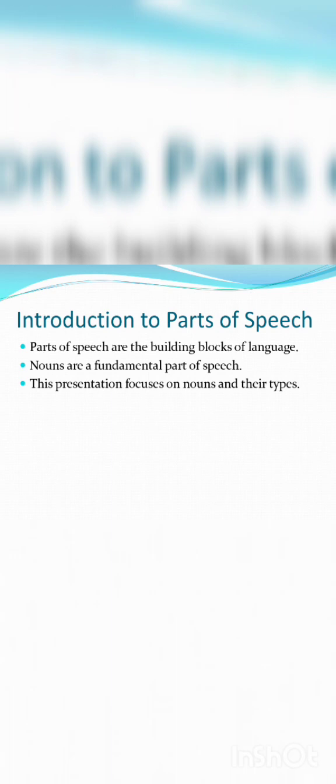Coming to noun, it is the fundamental of parts of speech. This presentation and the upcoming slides are going to focus on noun and their types. First, let us get to know what the term noun means. Noun is the name of a person, place, animal, thing, feeling or an idea.